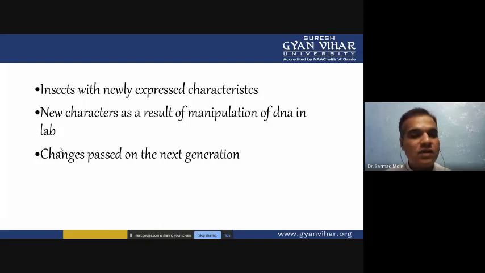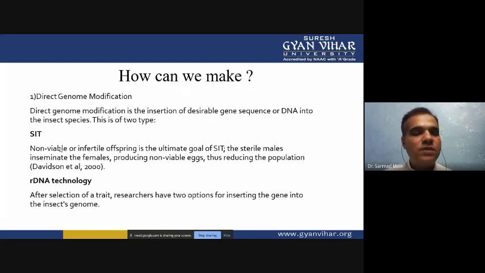Then you have to see whether the insect variety or insect cells can pass the transformed gene from one generation to another. Gene transfer is possible only when the transgene is successfully integrated into the genome. If it is not integrated into the genome, it will automatically be unsuccessful. Now, how can we produce the transgenic insect? We will discuss the methods here.